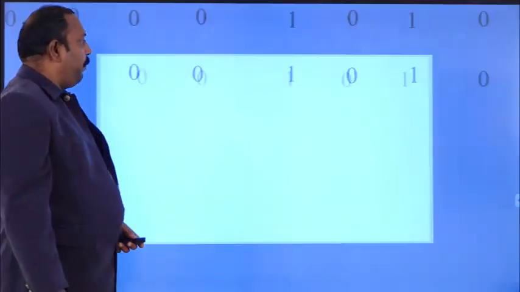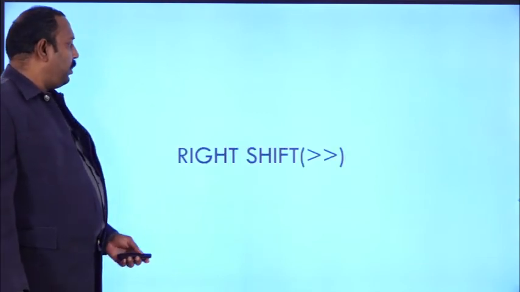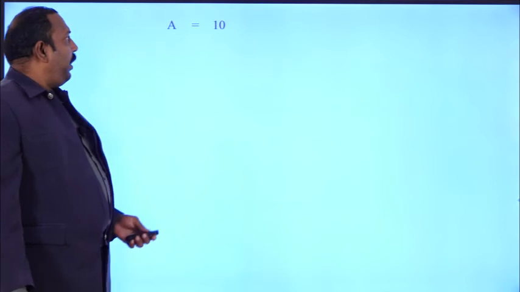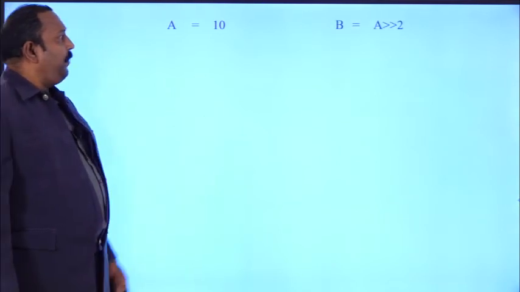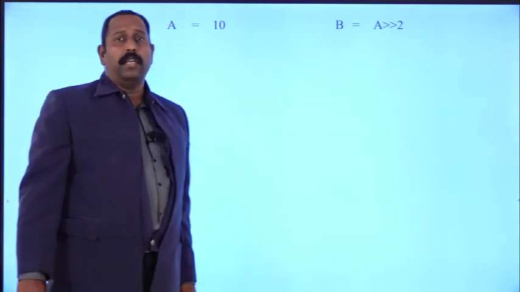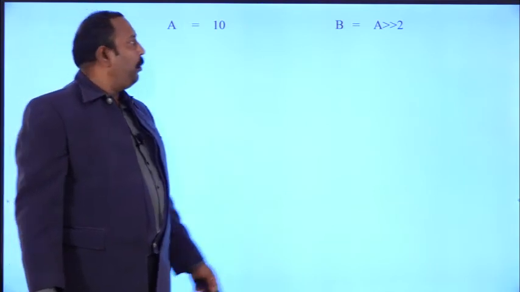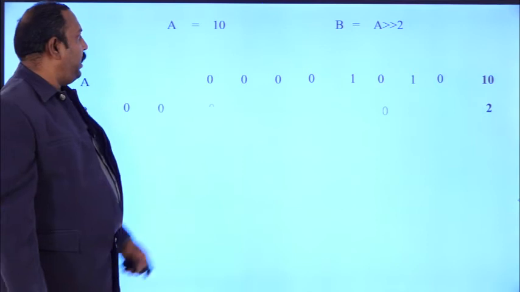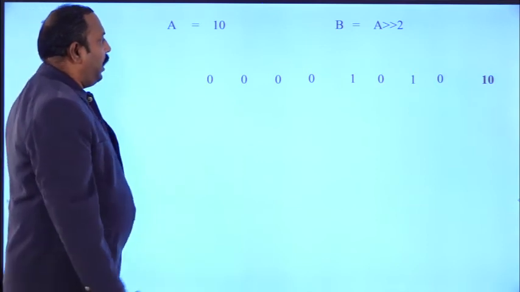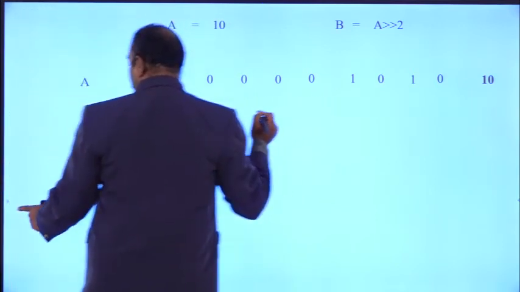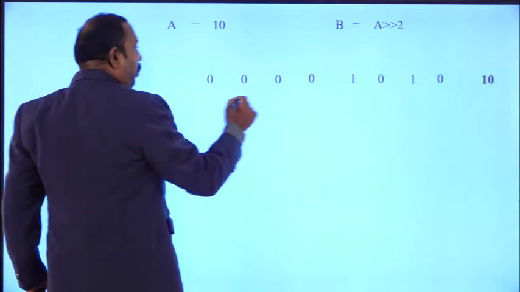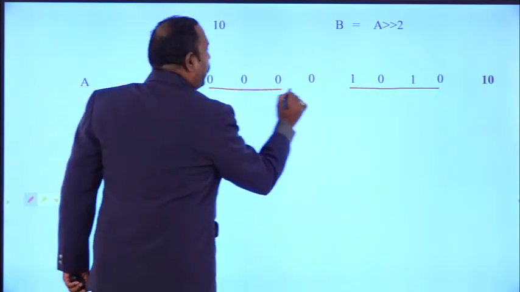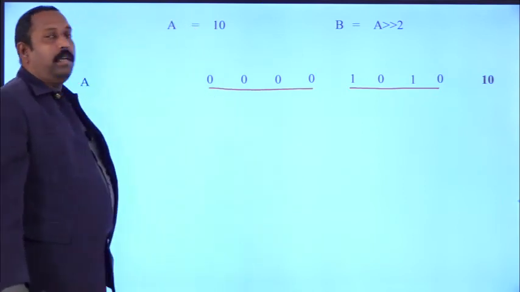Coming to the right shift operator, suppose we have taken the value 10. The right shift operator is represented by using the greater than symbol. How many bits do we want to shift? 2 bits. So A will be represented as 1010, 4 bits, and for an 8-bit representation, the remaining 4 will be zeros.